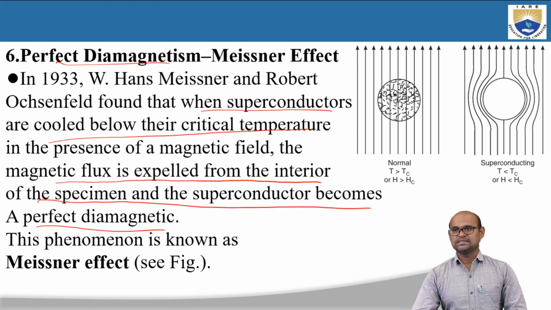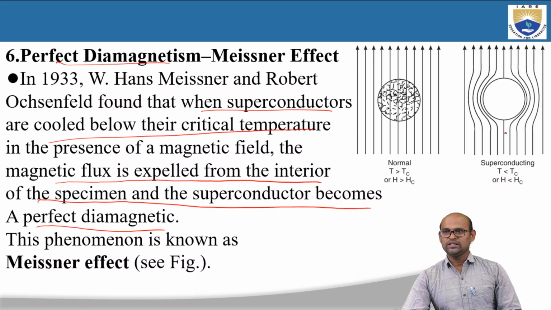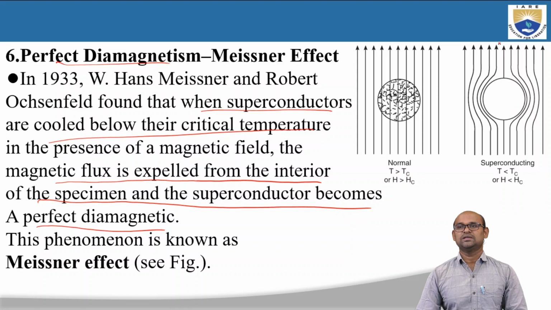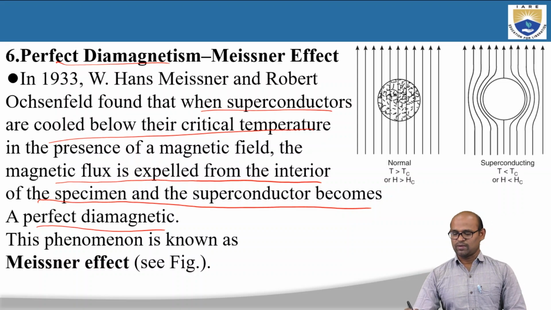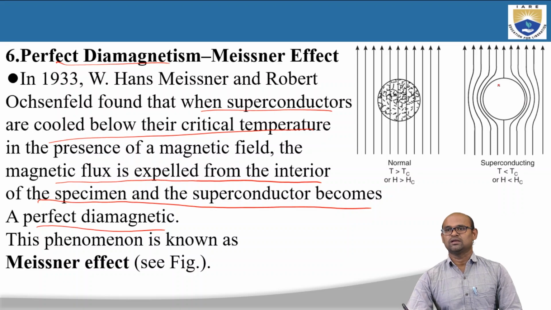But as T is less than Tc or H less than Hc, as we cool the material below Tc in the presence of the magnetic field, when we reach the temperature Tc, the magnetic flux lines will be repelled by this superconducting material. As we reach the critical transition temperature T equal to Tc, the magnetic field is expelled from the interior of this superconducting material.